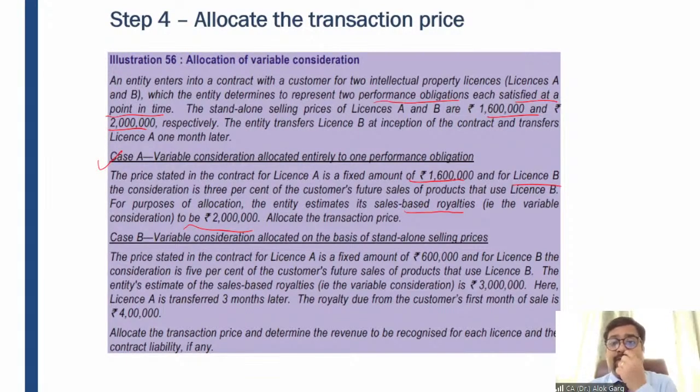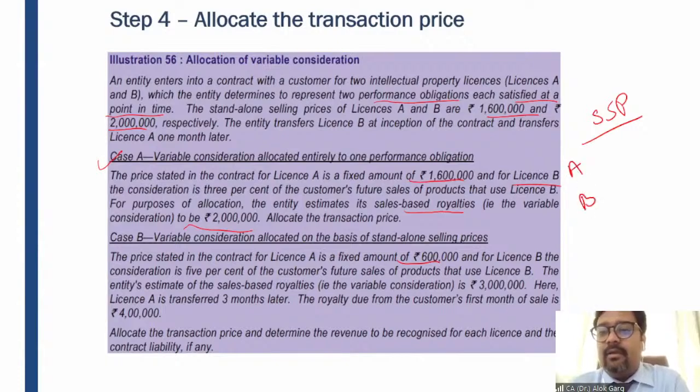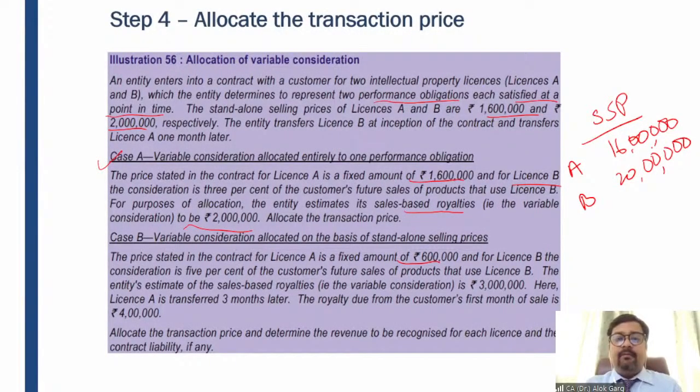So this variable consideration was allocated on the basis of standalone selling prices. The price stated in the contract for license A is a fixed amount of rupees 6 lakh. What is the standalone selling price? The standalone selling price is given. For A, it is 16 lakh. For B, it is 20 lakh. Variable consideration allocated on the basis of standalone selling prices. The price stated in the contract for license A is a fixed amount of 6 lakh rupees. And for license B, the consideration is 5% of the customer's future sales of product that use license B, right?